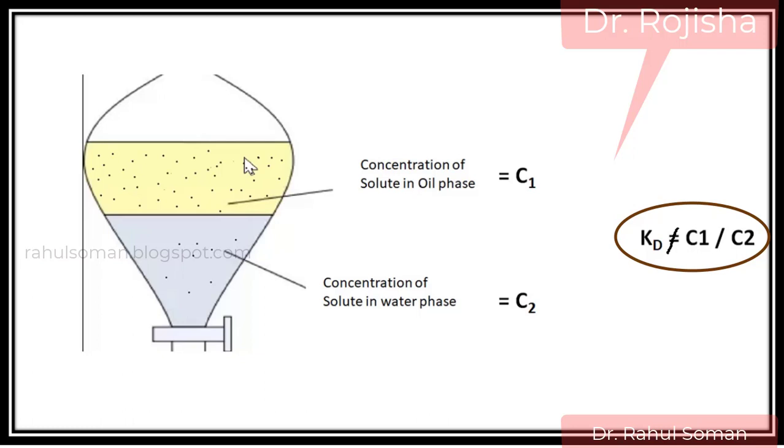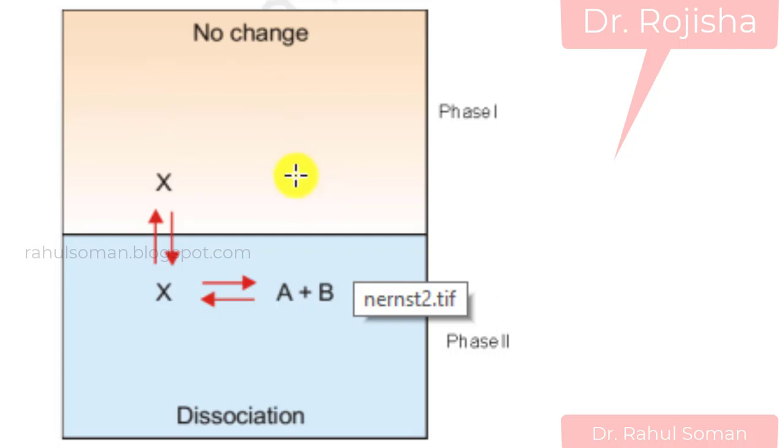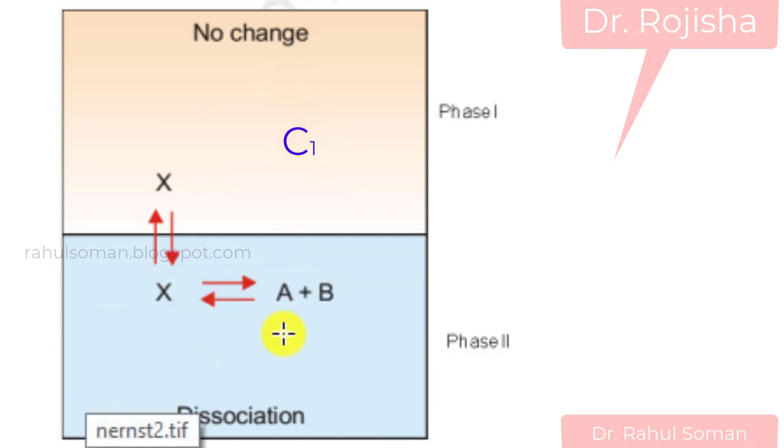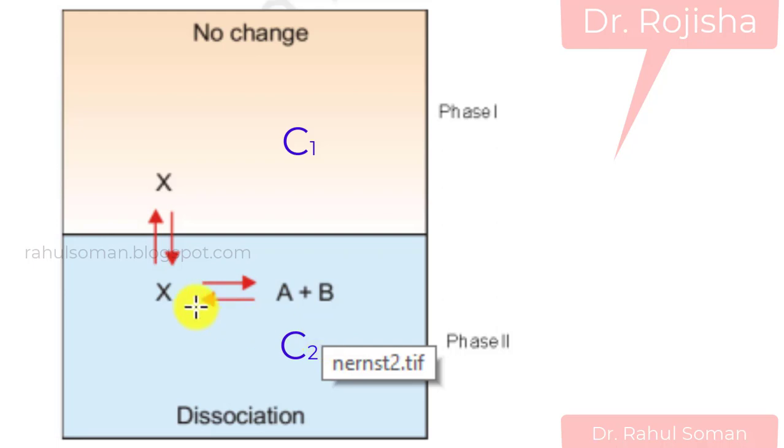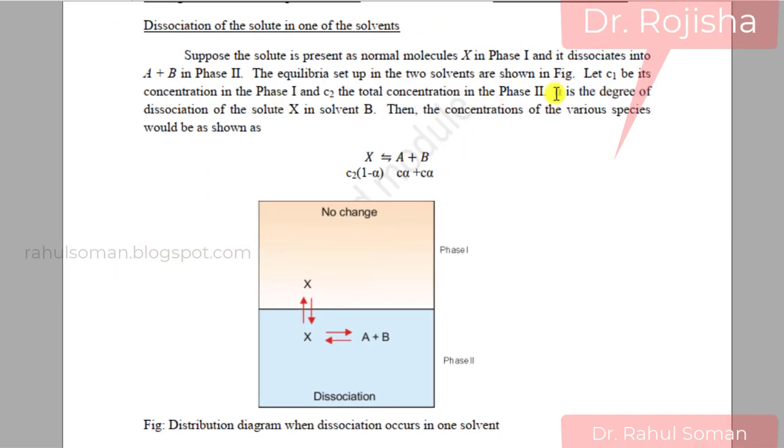So what we have to do, we can just see how this works. X is the constant, here the concentration is equal to C1, and here the total concentration we can write as C2. The degree of dissociation for this reaction is taken as alpha, the degree of dissociation of the solute X in solvent B, or phase 2.